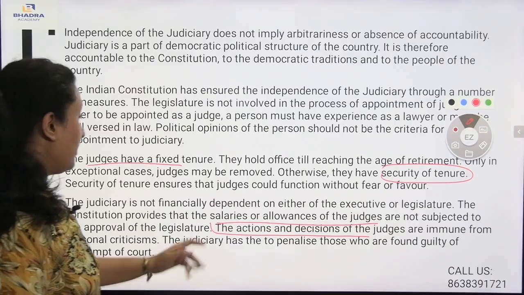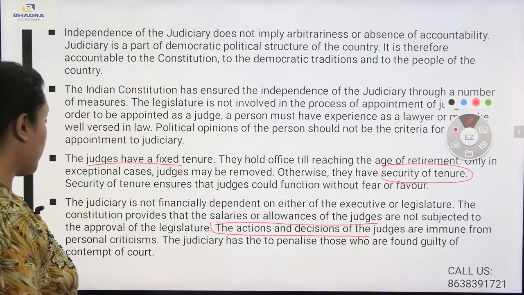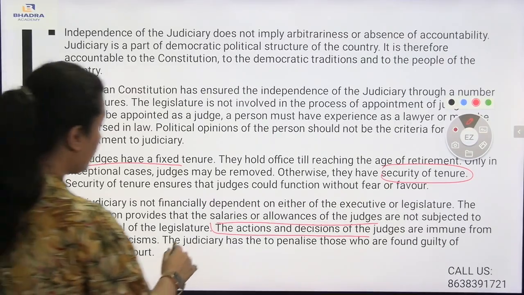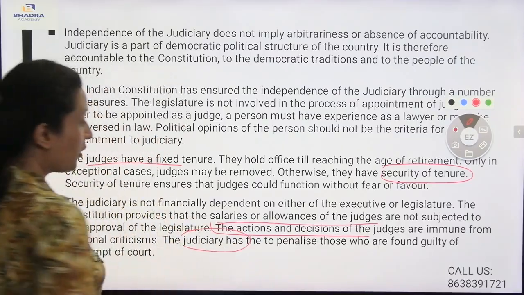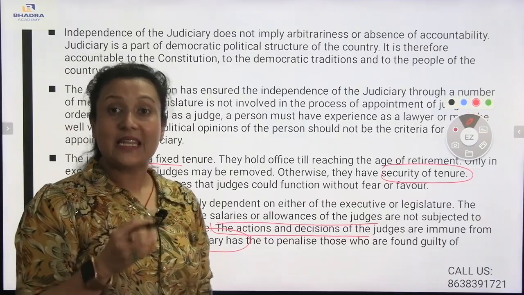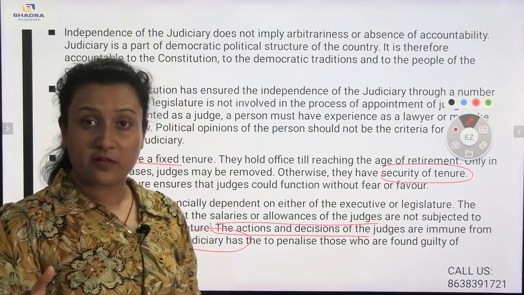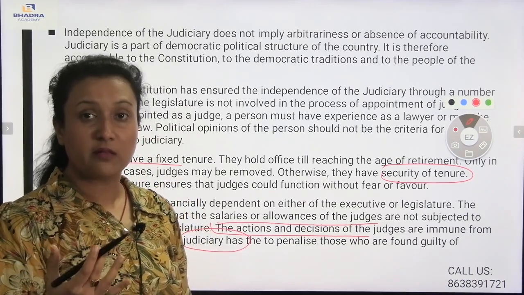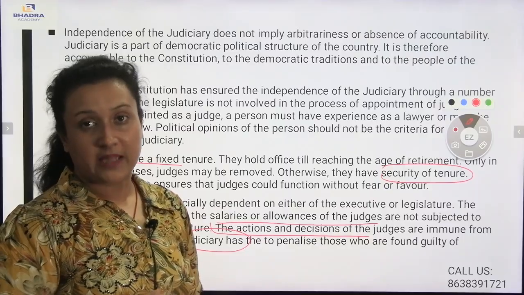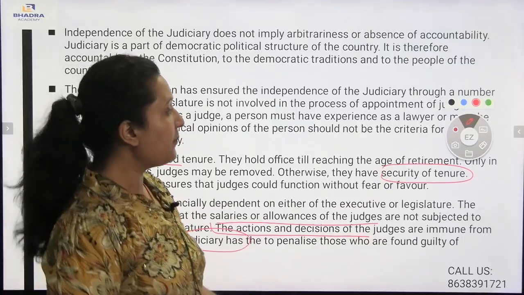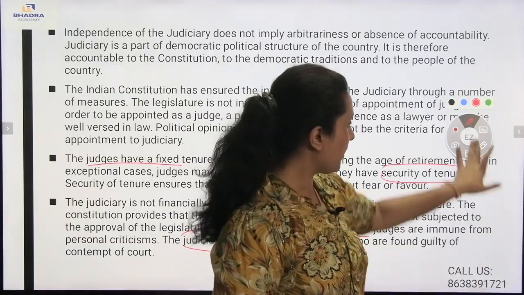On the other hand, the judiciary has to penalize those who are found guilty of contempt of court. The judiciary has the right to penalize people who do anything against the law. If any person under the judiciary acts against the law, they will be penalized by the judiciary. So these are the important points of an independent judiciary.